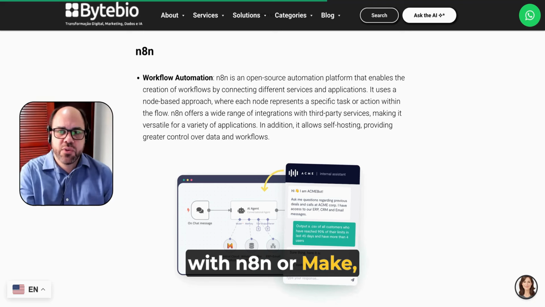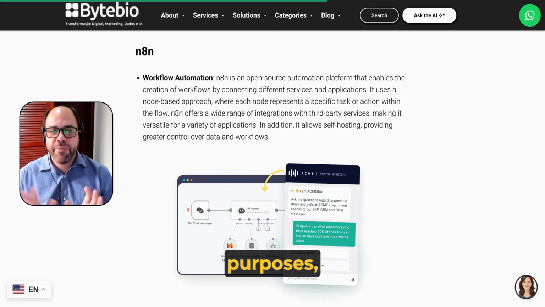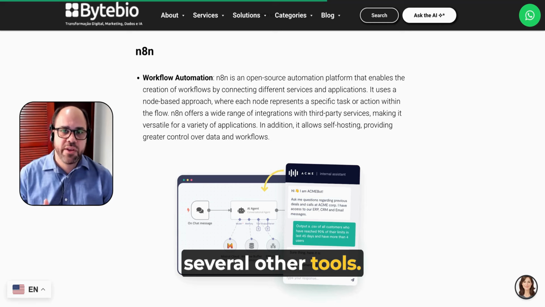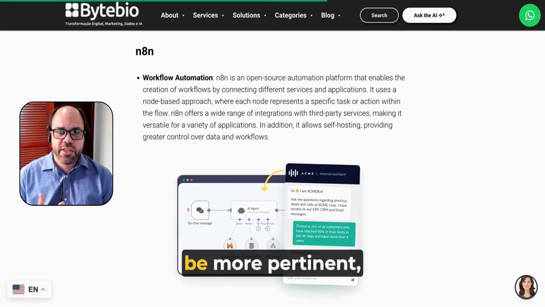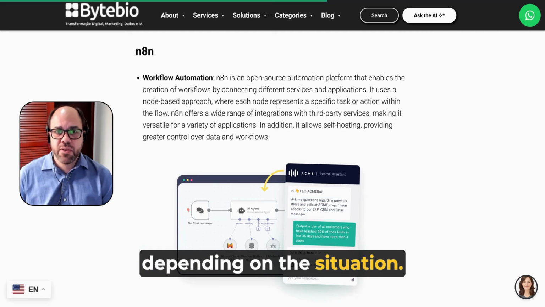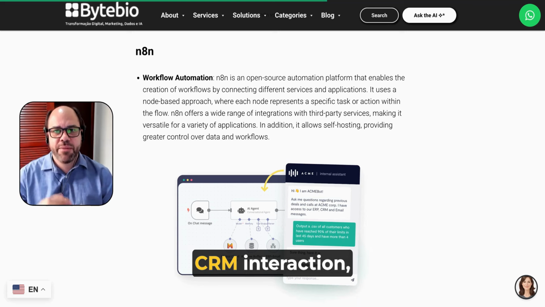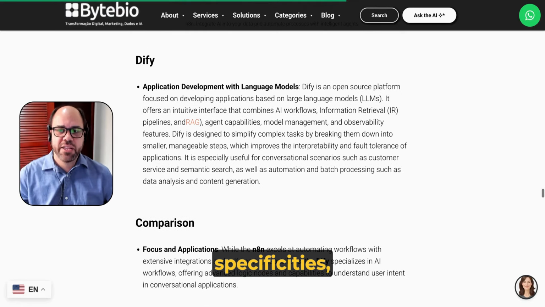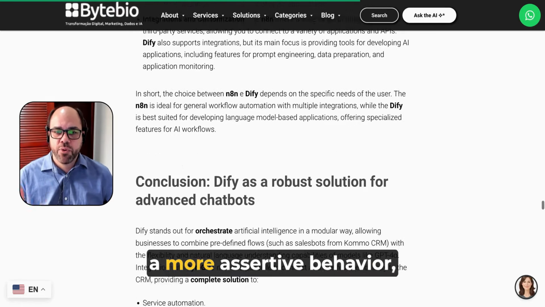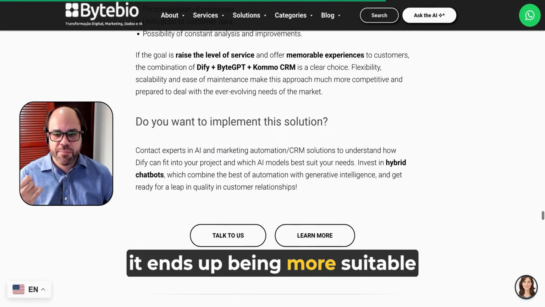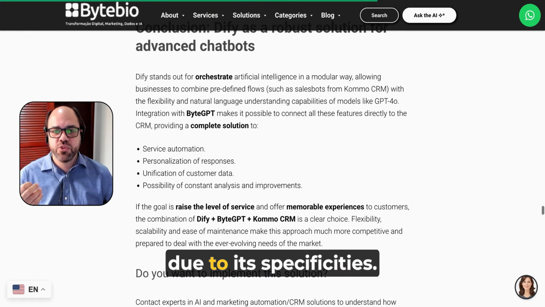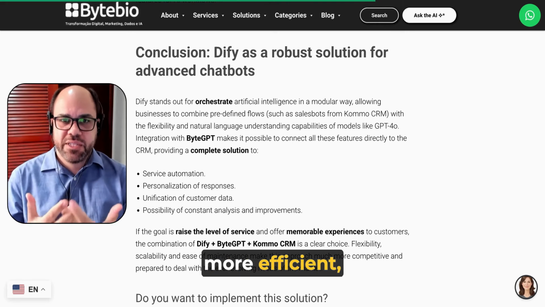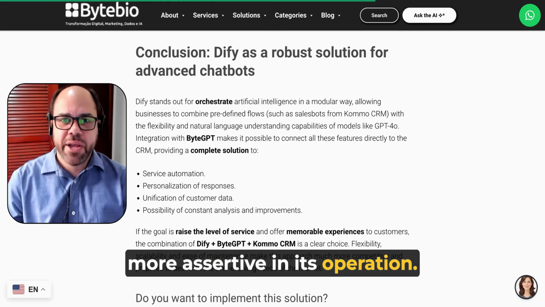Although you can do many things with n8n or Make, they are slightly different purposes. While these integrator tools are universal integrators with several other tools, they sometimes have a way of proceeding that may be more pertinent depending on the situation. But for this purpose of direct CRM interaction, doing all this management of memories, context, specificities, we have observed that Dify has a more assertive behavior. It ends up being more suitable for this type of use due to its specificities. So it is made leaner, more efficient, more specific as well, more assertive in its operation.